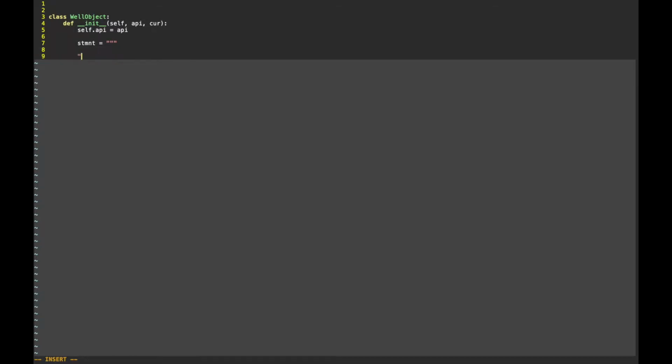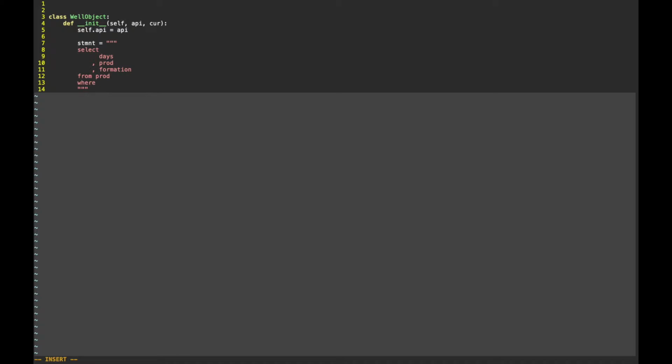So here's the statement. This well object is one well. What we want to do is get some information about this well and bind the data and code together. So we want to look at the production data, which is a time series of days and production rates. And we also want to know the formation of that well, because in a minute we're going to make a subset from the set of wells of Wolfcamp wells, and then we're going to make production plots for about 10 or so of those wells. So I'm just formatting my query. Whenever I pass an API, it's going to create the query appropriate for that API.